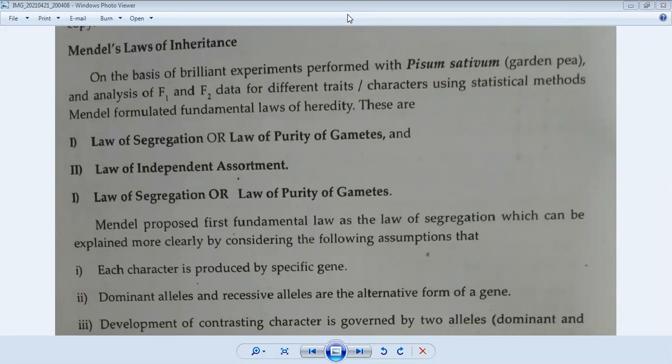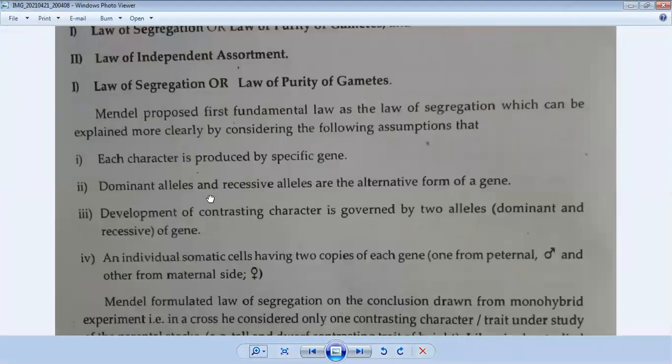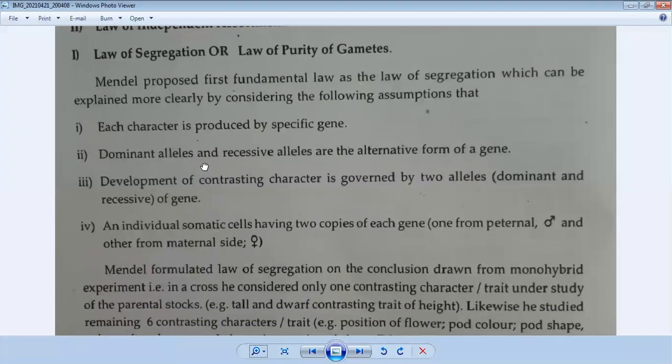Then he went for the statistical methods and found two important laws. The law of segregation, basically the second law of Mendel's experiment, is also called the law of purity of gametes. The next one is the law of independent assortment. First, let's talk about the law of segregation or law of purity of gametes.